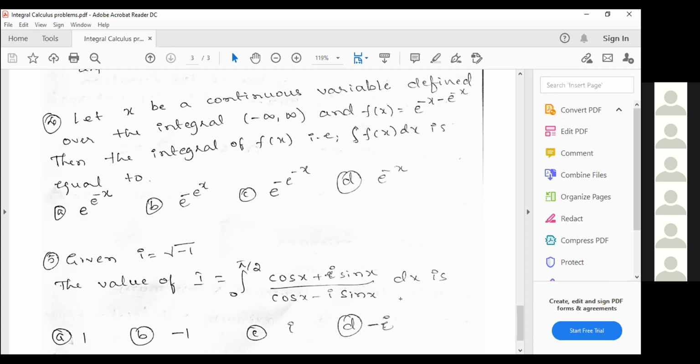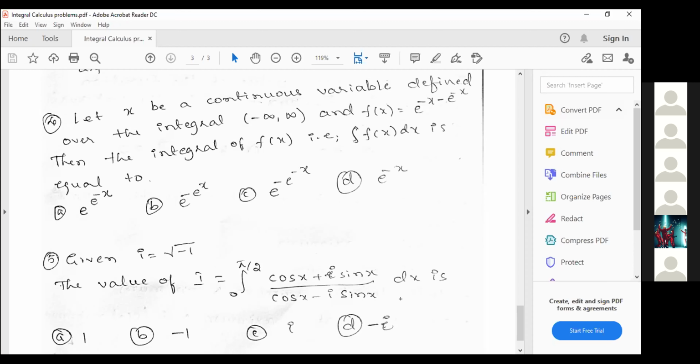You just have to find the value of that integral for the function f of x, where f of x is given by e raised to minus x minus e raised to minus x. So the whole function is in the power only, exponential power. Just by using the substitution method, you have to find the solution of this one, right? Can you find the solution by using the substitution method?